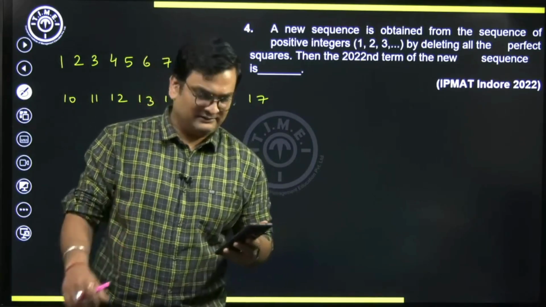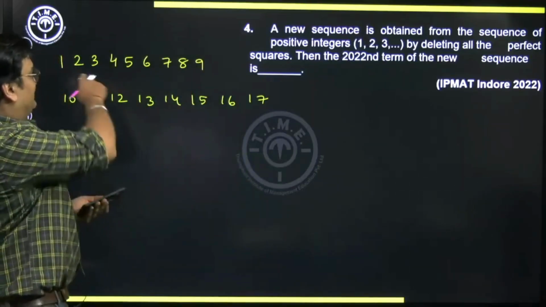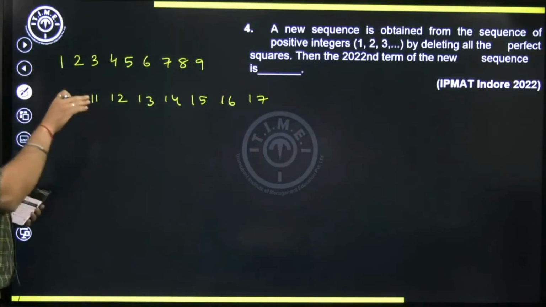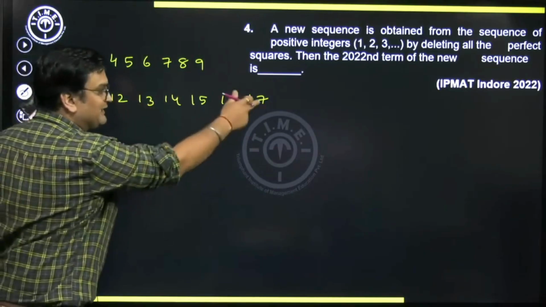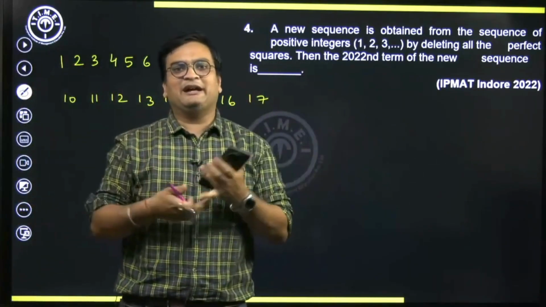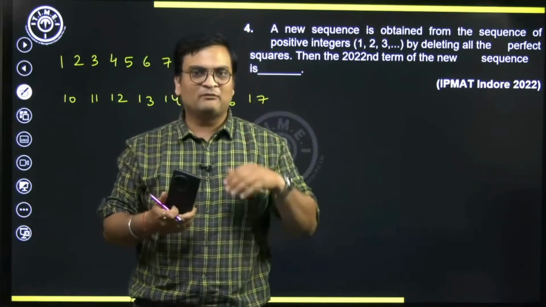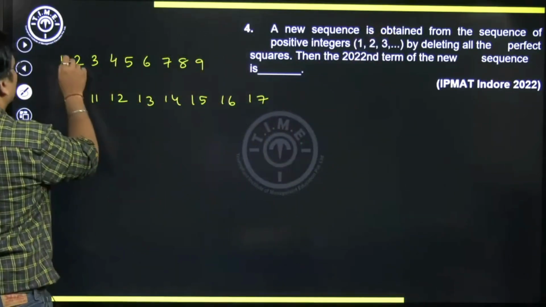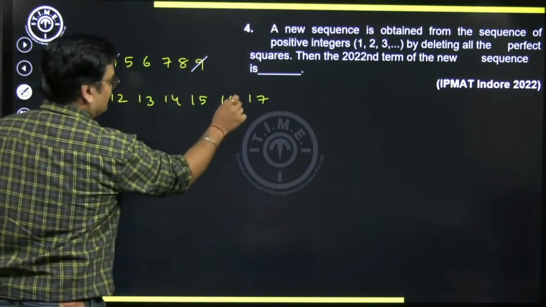All right, there was some technical glitch, so we are back now. So this is a series, and here just visualize what would happen if I remove all the perfect squares. Right now I have 17 terms, and if you notice, right till 17, I have 4 perfect squares in between, 1 square, 2 square, 3 square, and 4 square. As per the given question, if I delete all of them, what would happen? I have to delete this, this, this, and this.